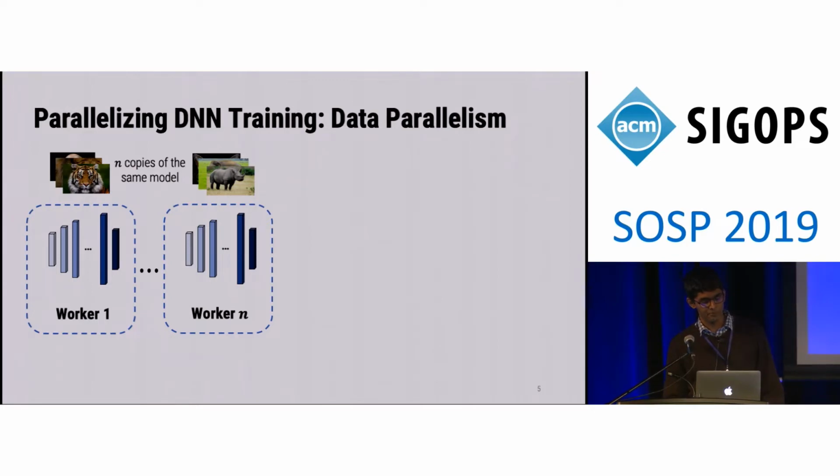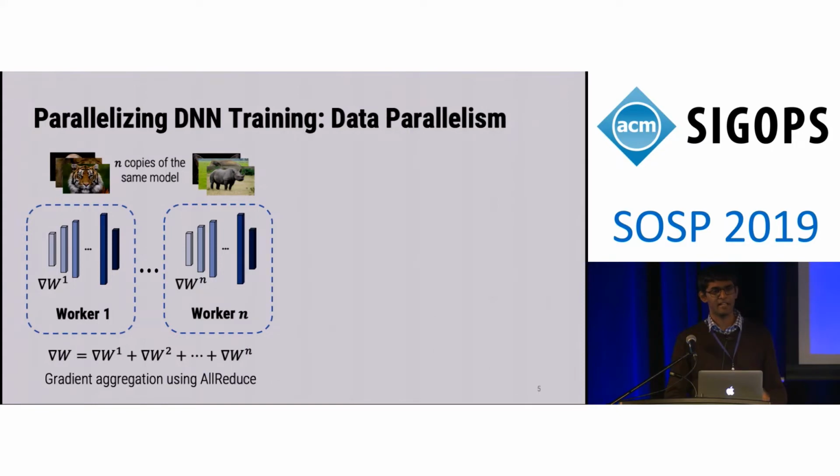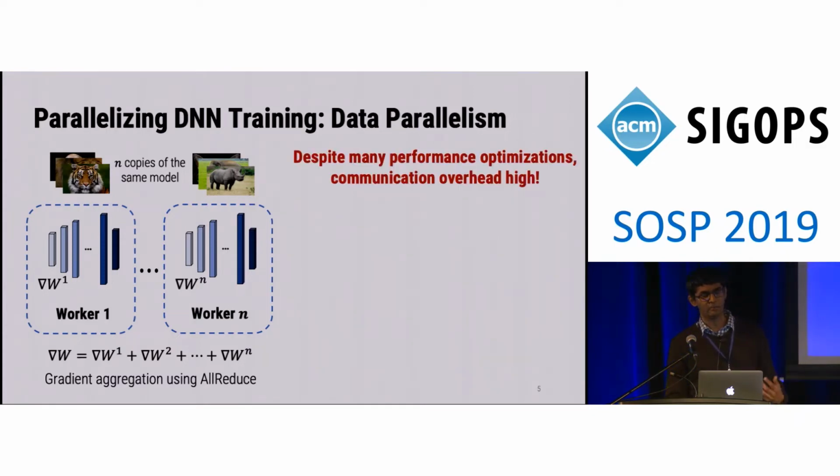Inputs are sharded, weight updates are generated independently on each worker, and then these are aggregated periodically using communication collectives like all-reduce. However, we observed that this communication overhead is often fairly high in public cloud deployments.